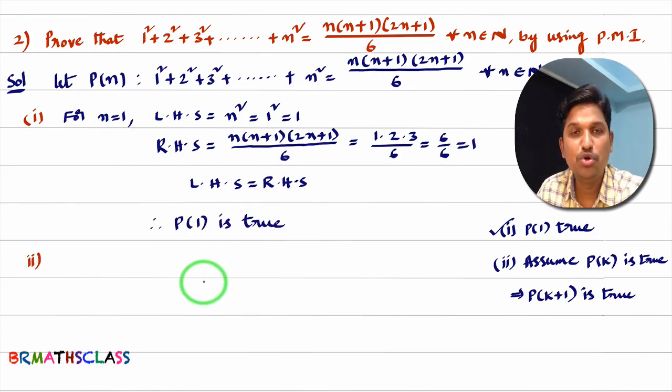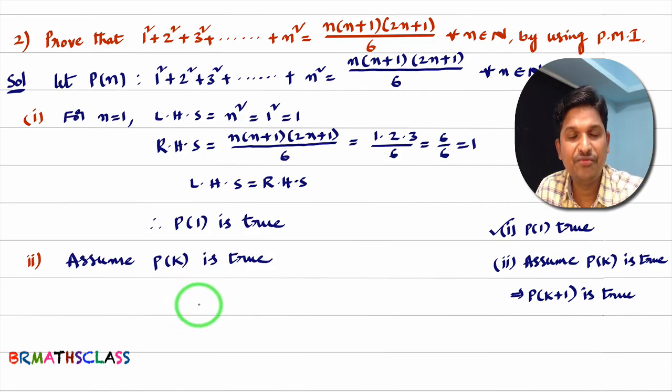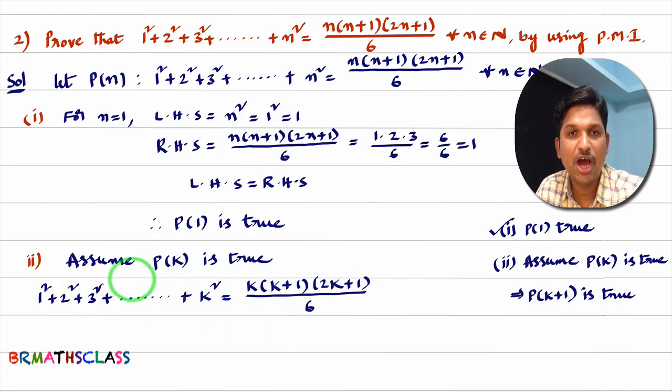Once we prove P of 1 is true, second step is you assume P of k is true and prove that P of k plus 1 is true. You assume that P of k is true. First, I'll write what is P of k. See here, in this statement P of n, wherever n is there you write k. Then you will get P of k. This is P of k. How I got this statement? In P of n, wherever n is there you write k. Then you will get P of k.